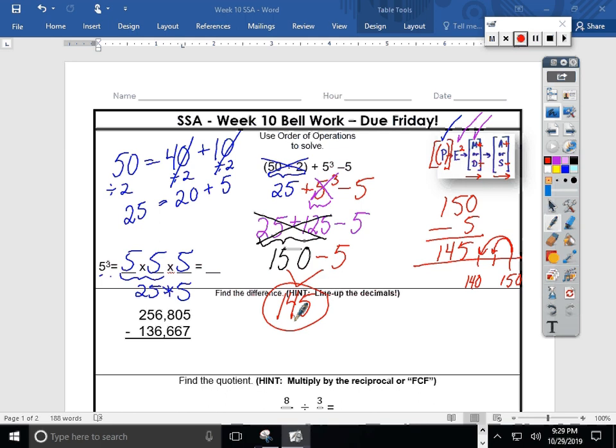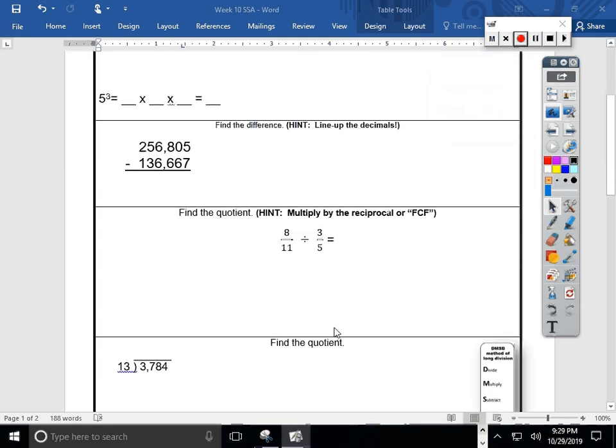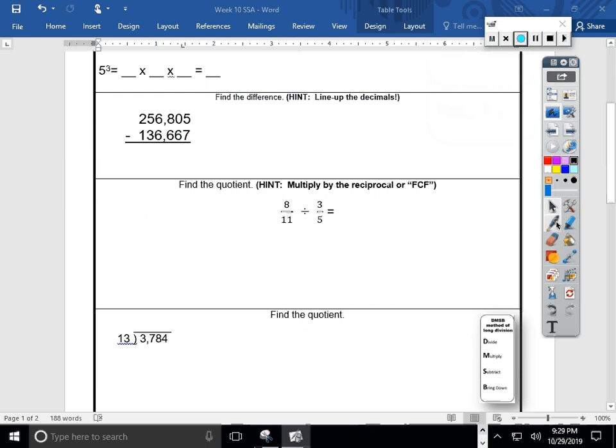If you notice, it says find the difference. Well, what does difference tell me to do? Peeking at the problem, I think it's hinting at subtraction, which is really awesome because I know how to subtract whole numbers. I do have to be careful about some regrouping if I'm using the algorithm though. Oh my gosh, it says line up decimals. Well, you know what? The decimals are lined up. And you might say, what decimals?